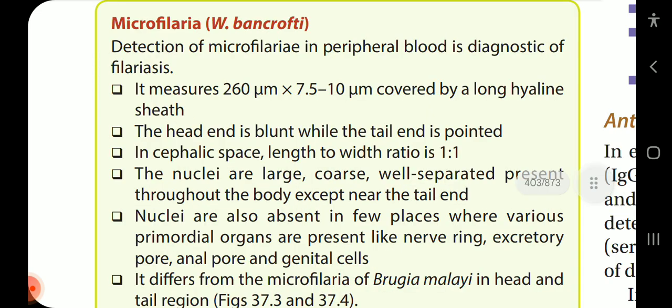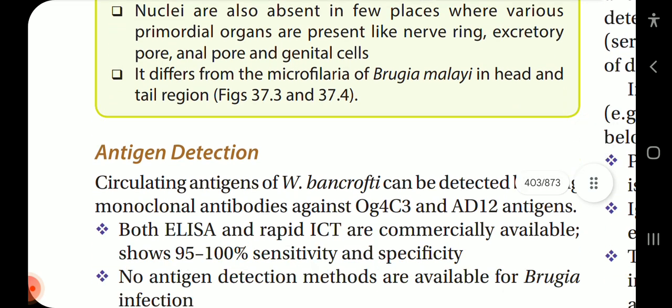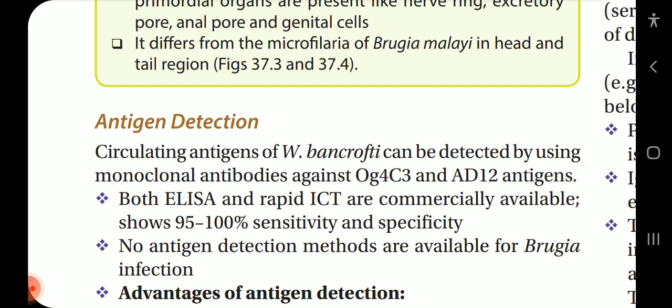Now, microfilaria of Wuchereria bancrofti. Detection of the microfilariae in peripheral blood is diagnostic of filariasis. It measures 260 micrometer by 7.5 to 10 micrometer, covered by a long hyaline sheath. The head end is blunt while the tail end is pointed. In the cephalic space, the length and width ratio is 1:1. The nuclei are large, coarse, well separated, present throughout the body except near the tail end. Nuclei are also absent in a few places where various primordial organs are present, like nerve ring, excretory pore, anal pore and genital cells. It differs from the microfilaria of Brugia malayi in head and tail region.